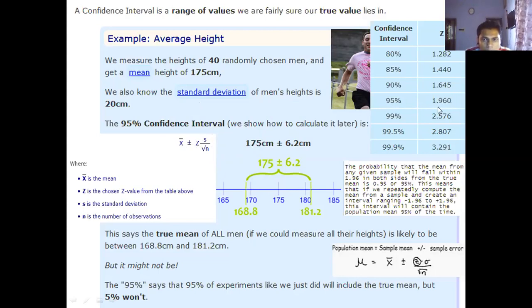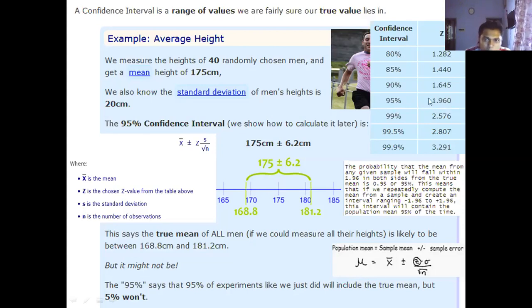We have already talked about the z distribution. In the standard normal distribution, for a 95% confidence interval, z is 1.96. What does it mean?